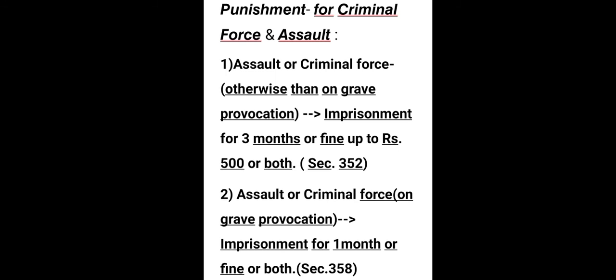But if the assault or criminal force is on grave provocation, then the imprisonment is for 1 month or fine or both, according to section 358. For an offence committed under section 357 of IPC, the punishment is imprisonment for 1 year or fine or both. For aggravated forms of assault and criminal force, which is dealt under section 353, 355 and 356 of IPC, the punishment is imprisonment for 2 years or fine or both.